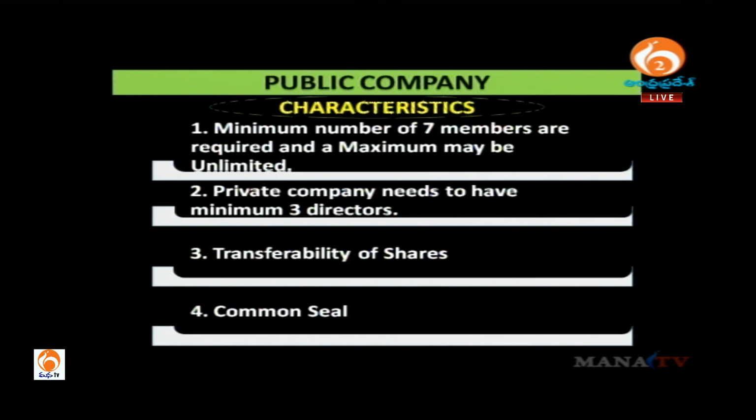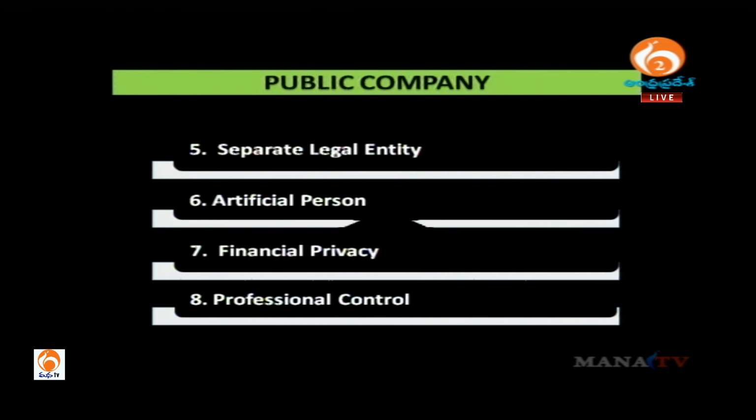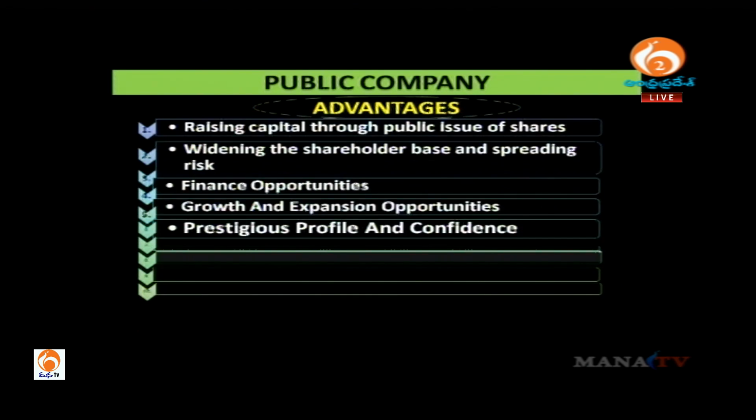In the case of a public company, a minimum of 7 members is required, and a minimum of 3 directors. 7 members means 7 shareholders and 3 directors. The transferability of shares is free, and there is a common seal, though nowadays the common seal is not mandatory. There will be a separate legal entity, it is also an artificial person, and financial privacy will be there, and a professional management company will be there.